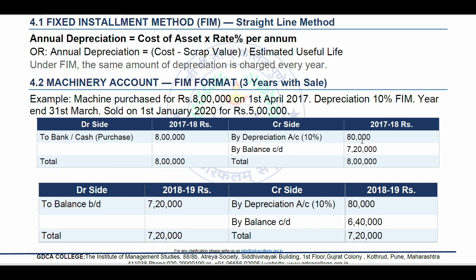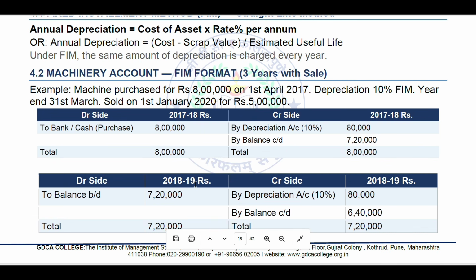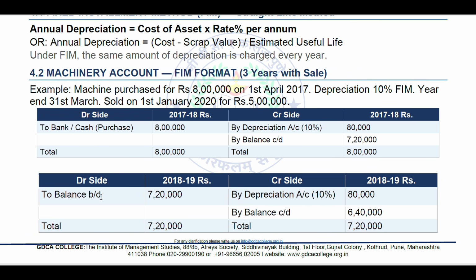After subtracting 80,000 from 8 lakh, the balance is 7 lakh 20,000, and these two sides get balanced automatically. For the next year, 2018 to 2019, we take this balance of 7,20,000.